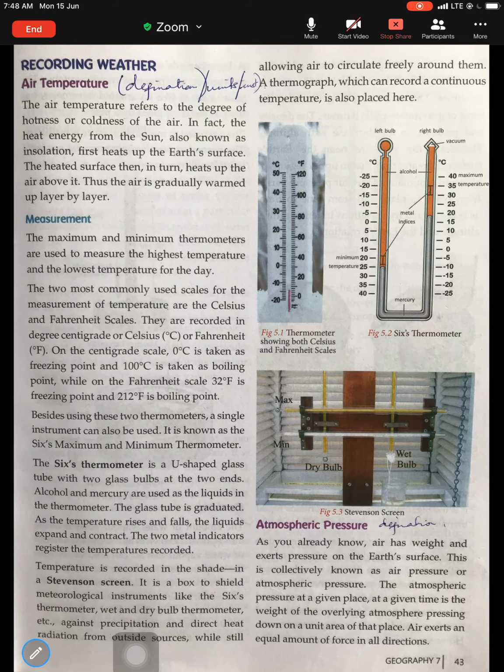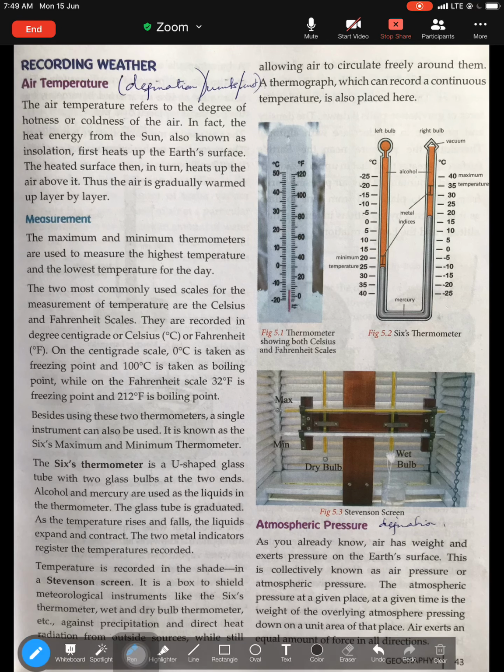Moving to the next, we will begin with the first element of weather, that is air temperature. So we'll first try to understand what we mean by air temperature, and then we will proceed with the units and the instrument to record air temperature. Now, what is air temperature or just temperature? Please underline along with me. The air temperature or temperature refers to the degree of hotness or coldness of the air. So, how hot is the air, how cold is the air, that is what is known as air temperature. All right.